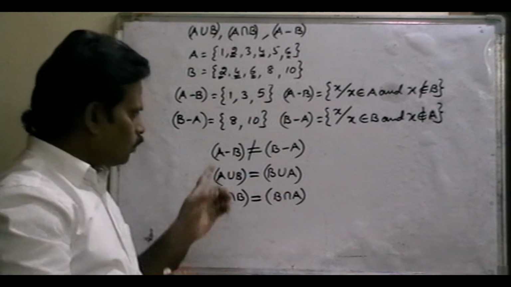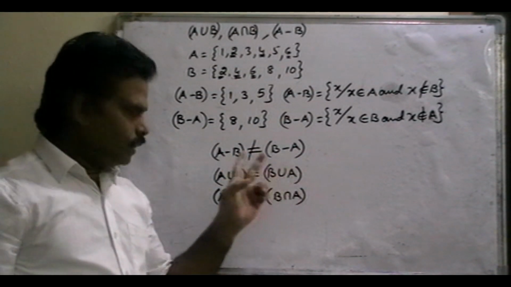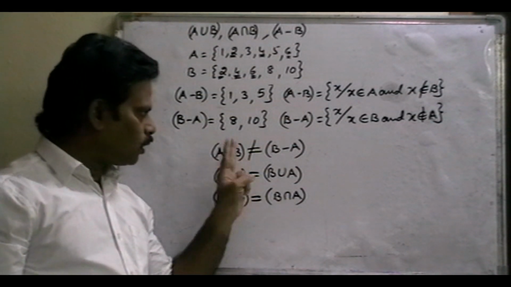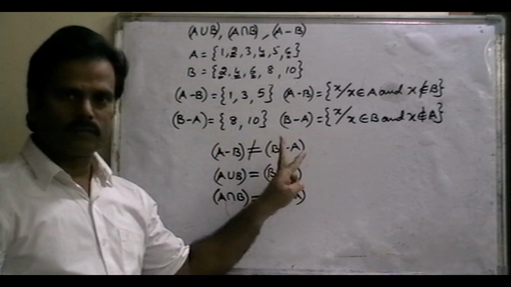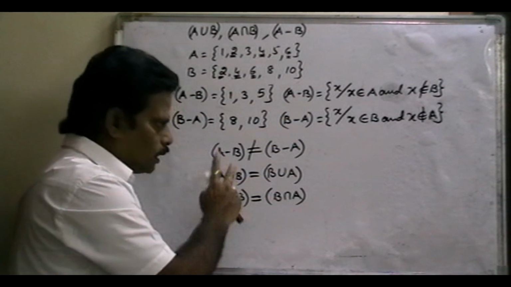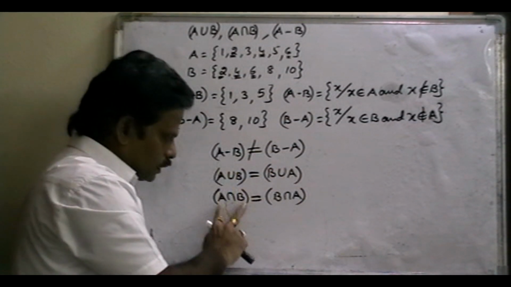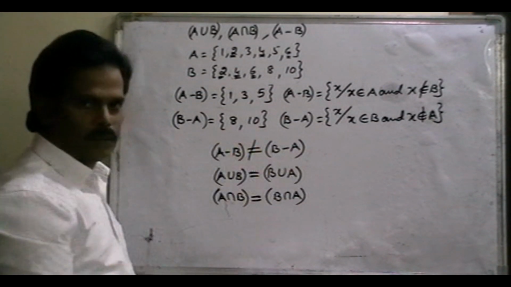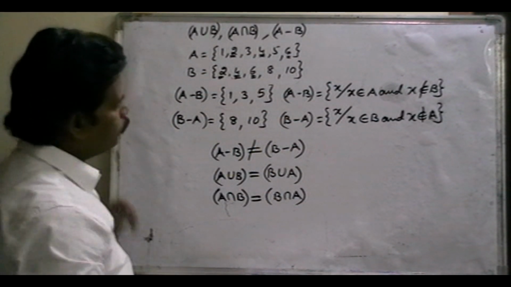A union B is equal to B union A. A intersection B is equal to B intersection A. But A minus B is not equal to B minus A. Right?